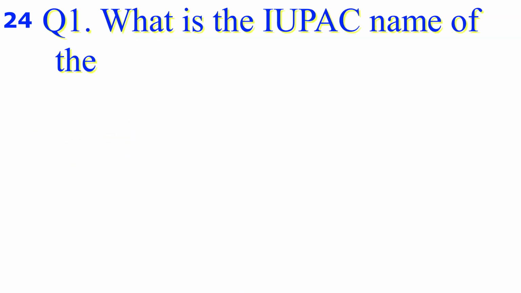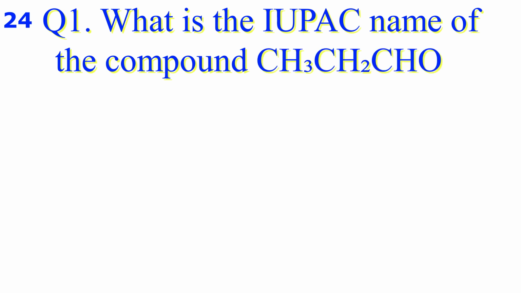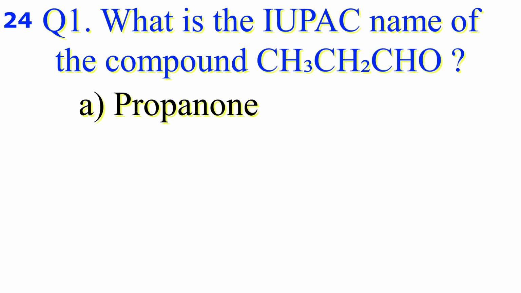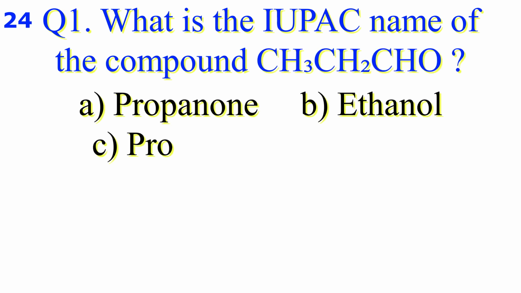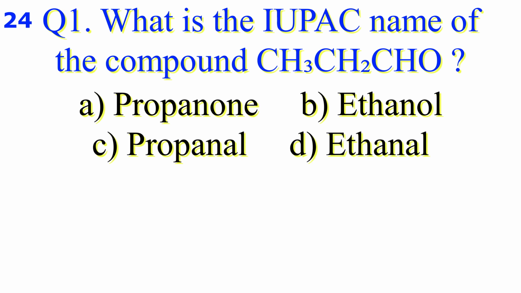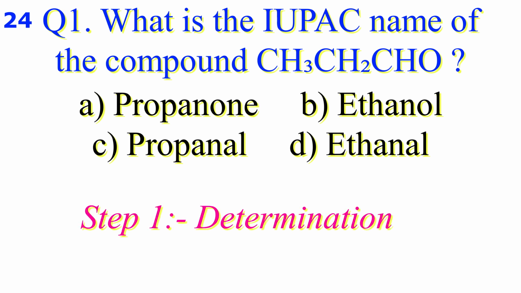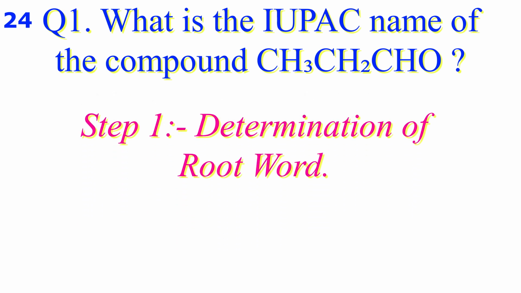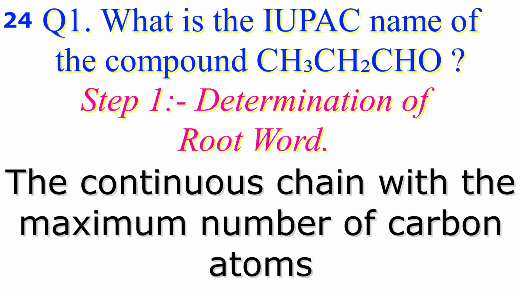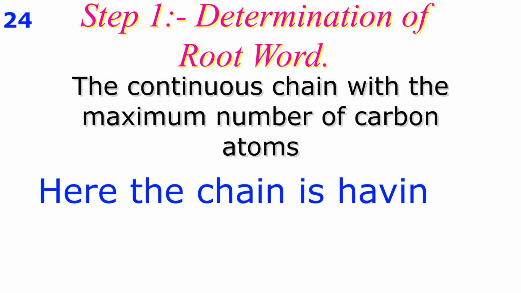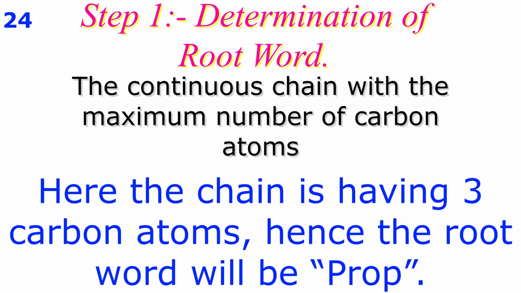Suppose you have a question: CH3CH2CHO. Option A, propanol; B, ethanol; C, propanal; D, ethanal. Friend, first, determination of the root word: the continuous chain with the maximum number of carbon atoms. Here, the chain has 3 carbon atoms.